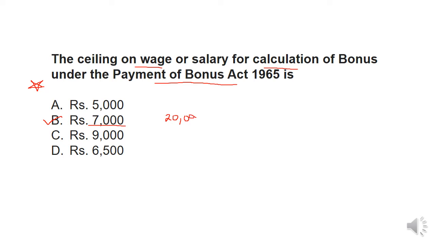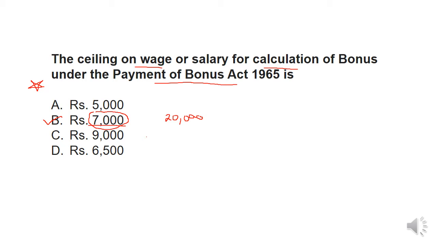Even if they are getting 20,000, we need to take 7,000 for calculation. If any person is getting, say, 6,000, that is below 7,000, then while calculating bonus for that particular person, we need to take 6,000 only. But if any person is getting more than 7,000, then their bonus will be calculated on 7,000 itself, right?